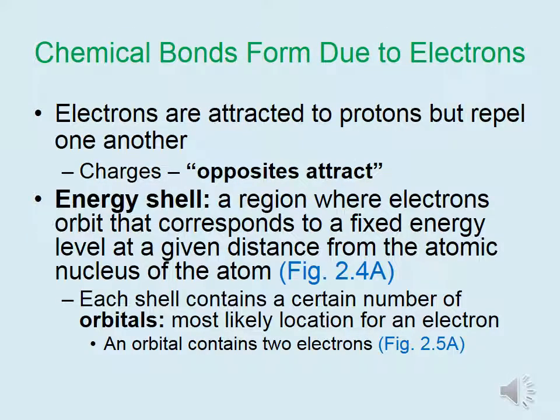When it comes to charges, opposites attract. Therefore, electrons are attracted to positive protons in the nucleus, but they repel one another to spread out. Electrons reside in what are called energy shells. These are regions where electrons orbit that correspond to a fixed energy level at a given distance from the atomic nucleus of the atom. Each shell contains a certain number of orbitals, which represents the most likely location for an electron at any given point in time. Each orbital can contain two electrons.